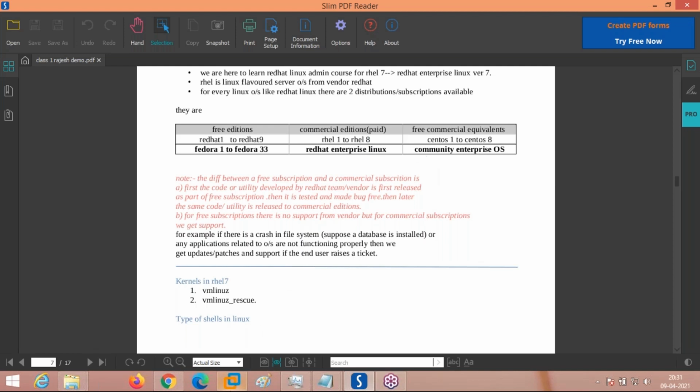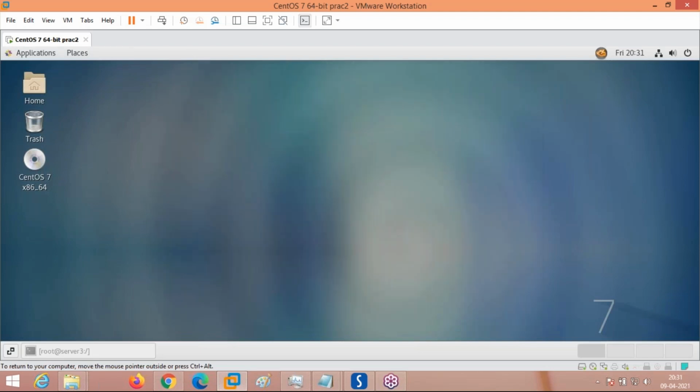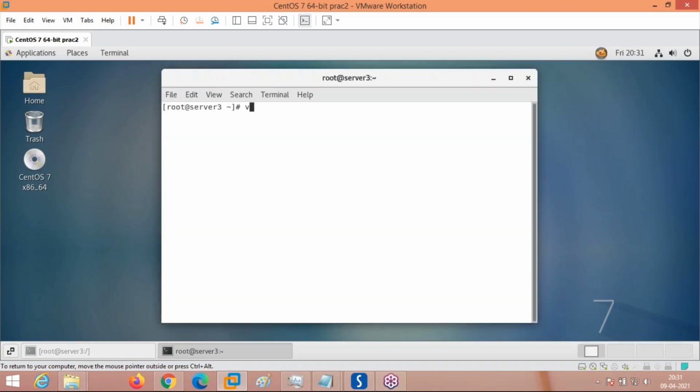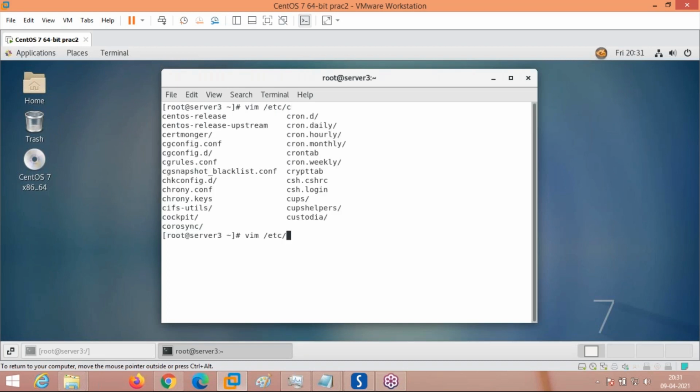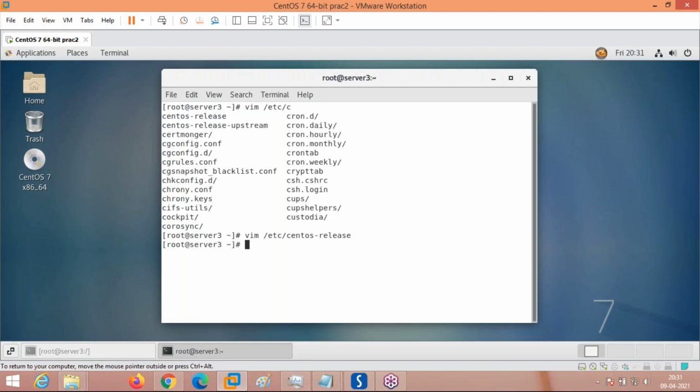So I am showing you a CentOS operating system. What is the meaning here? The operating system which I have installed in VMware virtualization is CentOS. How do we know which operating system this is? This is the way. This is the operating system name. The server operating system which I am using is CentOS Linux release 7.8, the operating system on which we are going to learn all these administration topics.